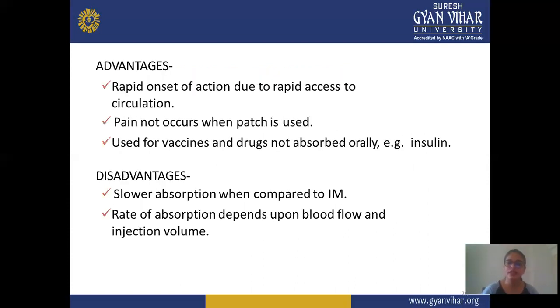Next is access to circulation, and pain does not occur when a patch is used. It is used for vaccines and drugs not absorbed orally, like insulin. These types of drugs also show rapid access or rapid onset of action because the drug directly reaches your circulation, and when you apply the patch, no pain is observed. It is easily applied, and this one is mainly used for certain types of vaccine which are not stable and not given by the oral route, and this route shows good absorption rate.